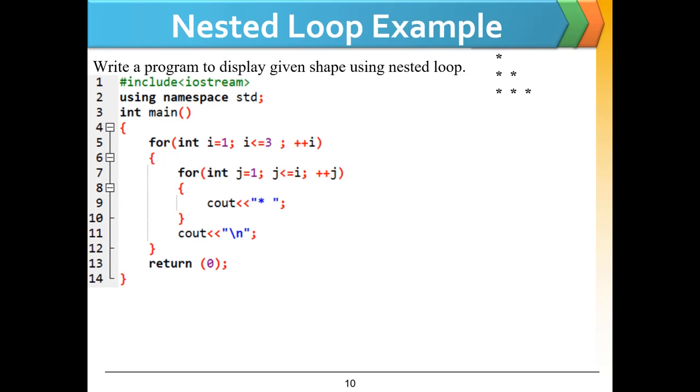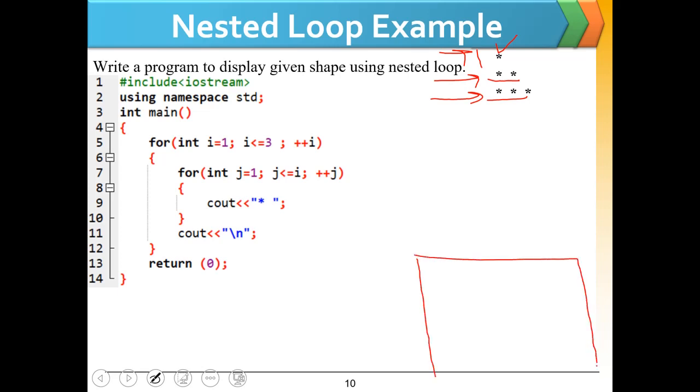In this example we want to print out the triangle shape. Since we have 3 rows of the triangle, the for loop will be executed 3 times. For each ith row we have i columns. For row 1 we have 1 column, for row 2 we have 2 columns, and for row 3 we have 3 columns. Let's try to run it.